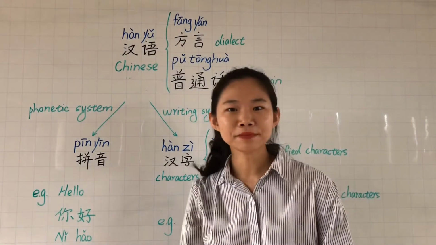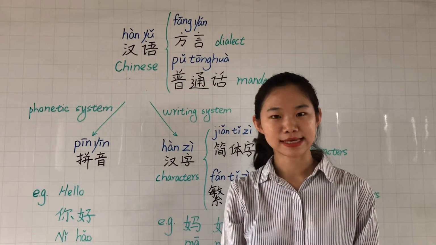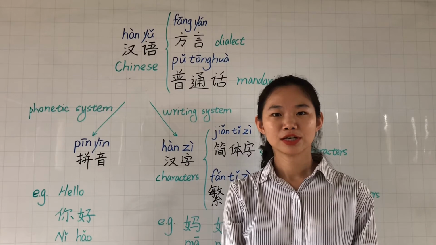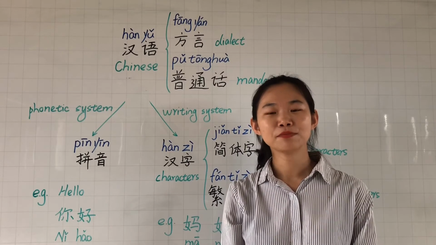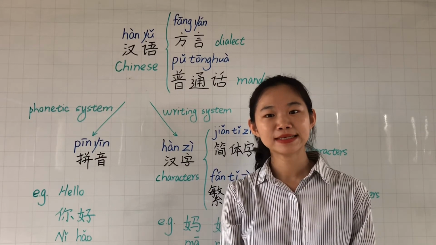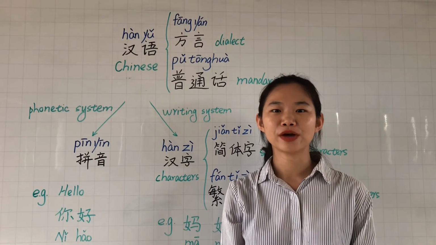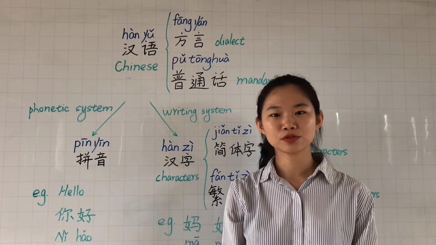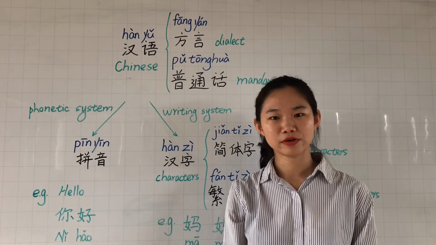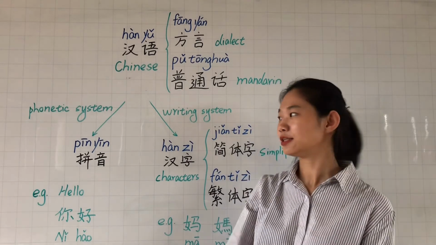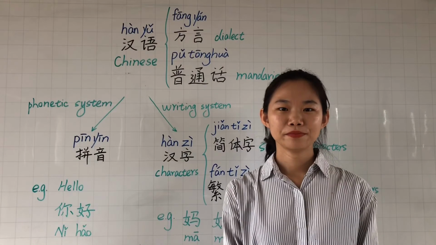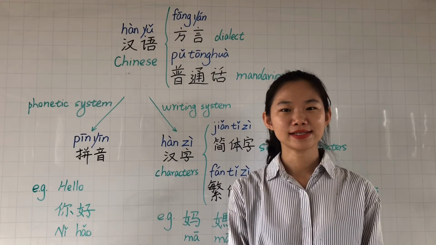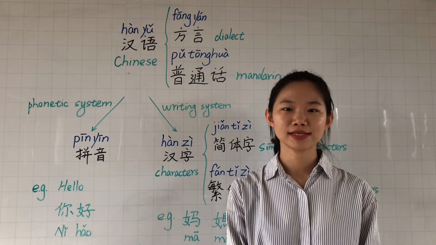So learning pinyin is very important, especially for the listening and the speaking. When you start learning the Chinese, the simple way is to learn pinyin first, because it's much easier to accept for the beginners. So next few lessons, we will introduce some pinyin knowledge. These are some basic questions about Chinese language, and this is today's lesson. I hope you can learn something from this lesson.